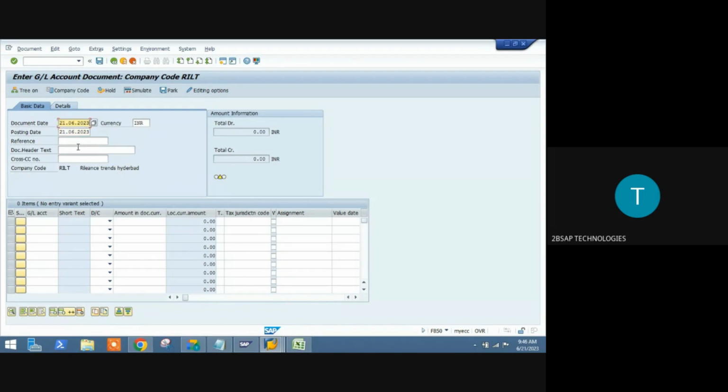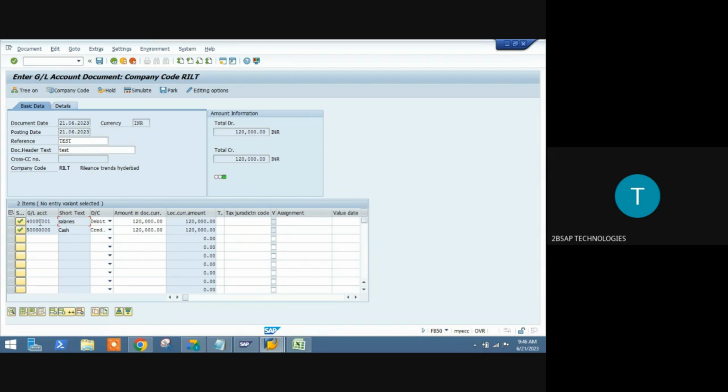If you want any information, these are general information, you can give it. No issues. Now you are going to give here: what is the code? Let us say you are posting salaries or rent. What is the code? I'm not giving the salaries text.